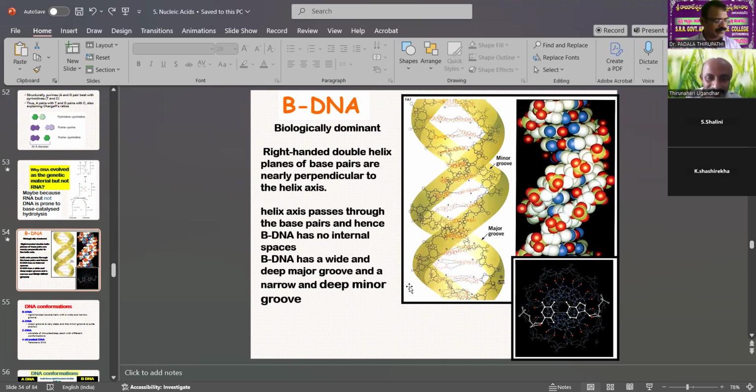B-DNA has a wide and deep major groove and a narrow and deep minor groove. These grooves are important features of DNA. These are the characteristic features of the B-DNA form. B-DNA is majorly important in biological organisms.